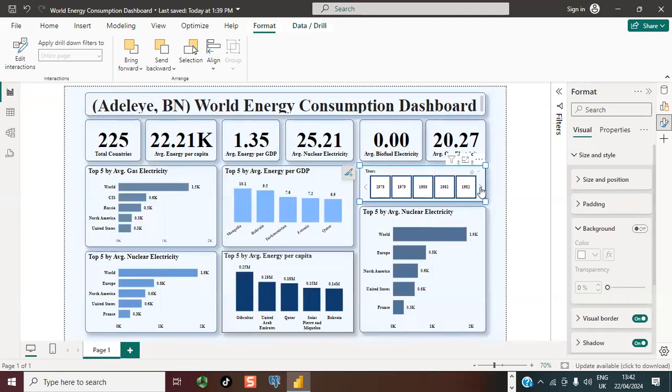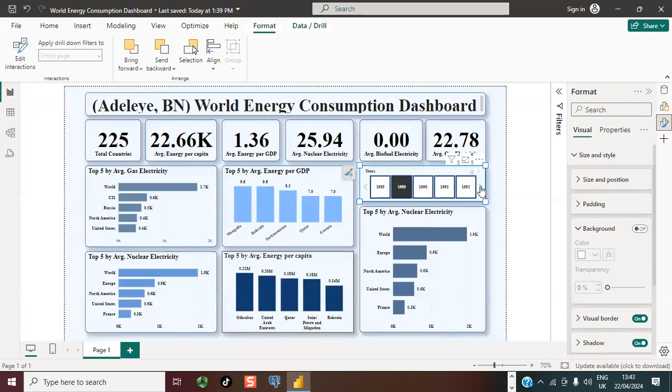So let me see, for instance, let me look at 1989. Good. If I click on 1989, I could see that we have 225 countries. Average energy per capita changed to 22.66. Average energy per GDP also changed to 1.36. Same thing for nuclear electricity, biofuel. And you can see that the statistics change once you change the slicer. So this is the 1989 slicer.